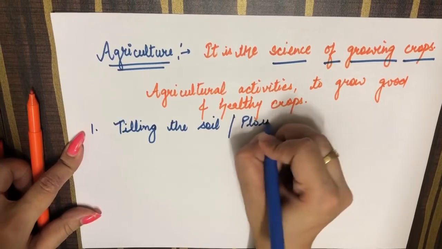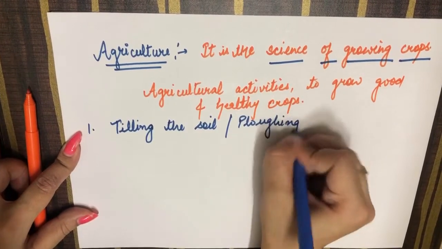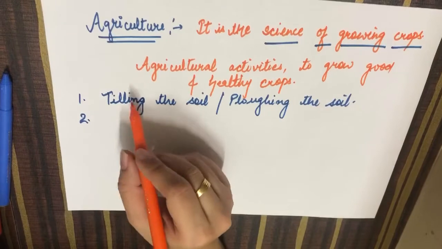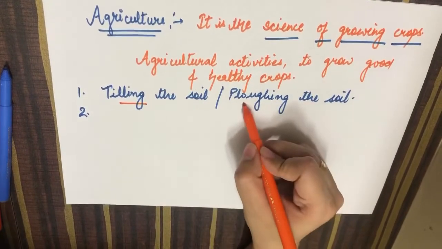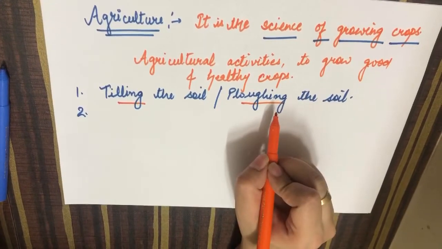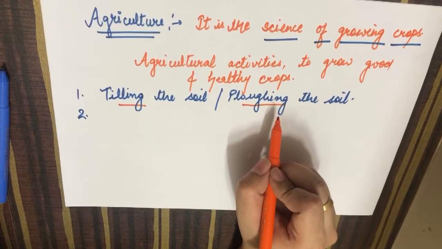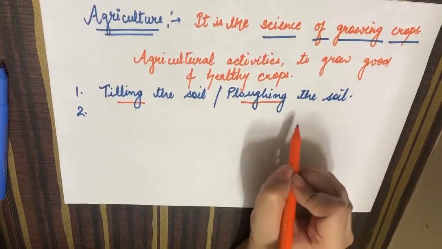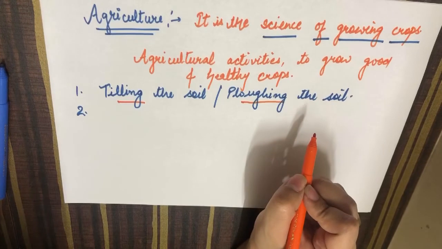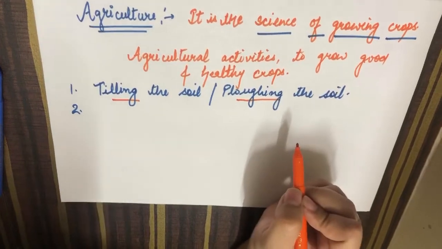Now what happens in case of tilling the soil or plowing the soil? Tilling the soil and plowing the soil refers to loosening and turning the soil. It helps us to improve the water retaining capacity of the soil and helps the roots to penetrate inside the soil.